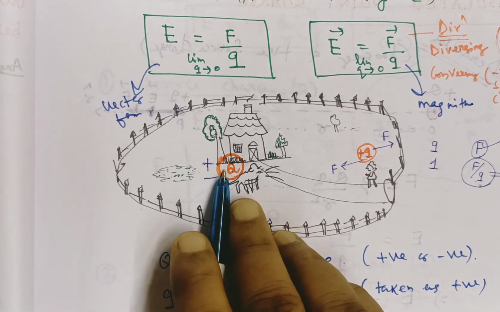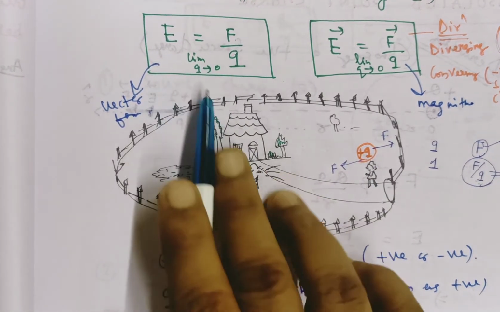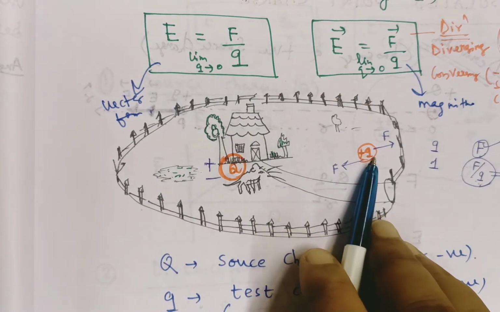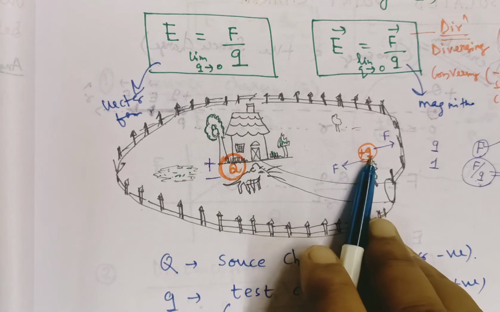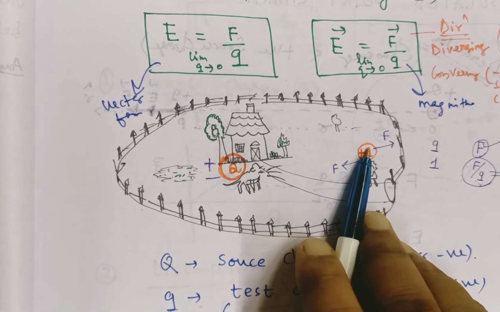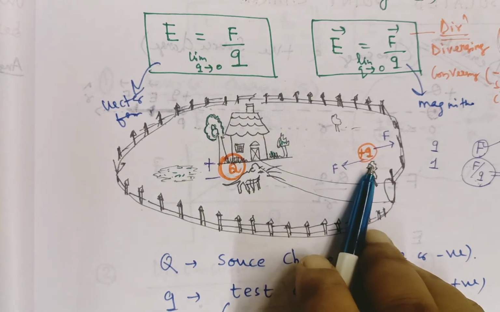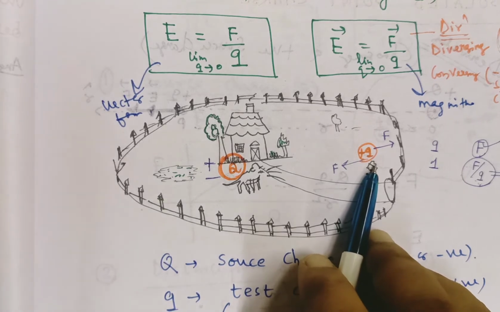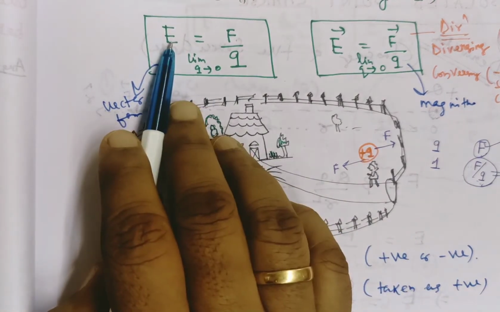So when you define electric field intensity and when you say the test charge, two things we have to remember. Test charge by convention is taken as positive and the magnitude of test charge is taken as very small. Again I am repeating, what is electric field intensity?